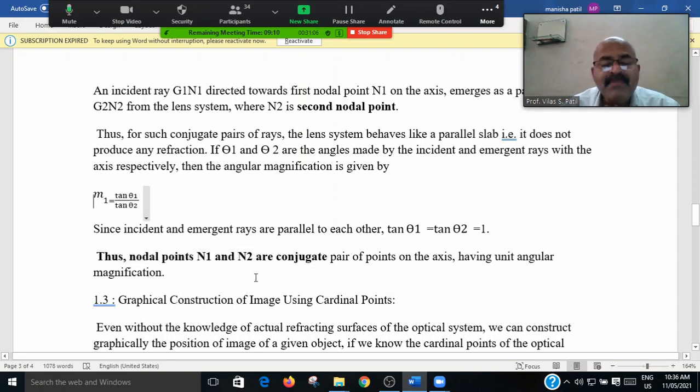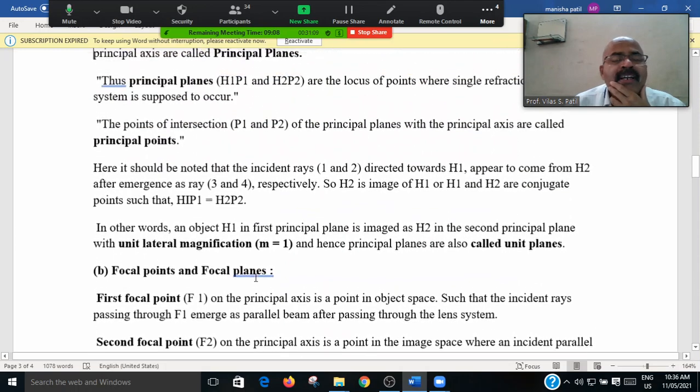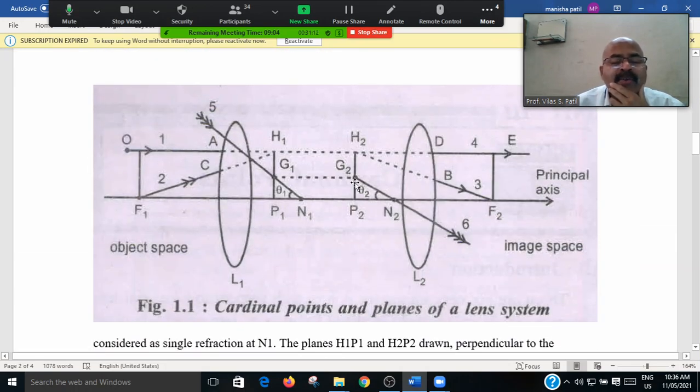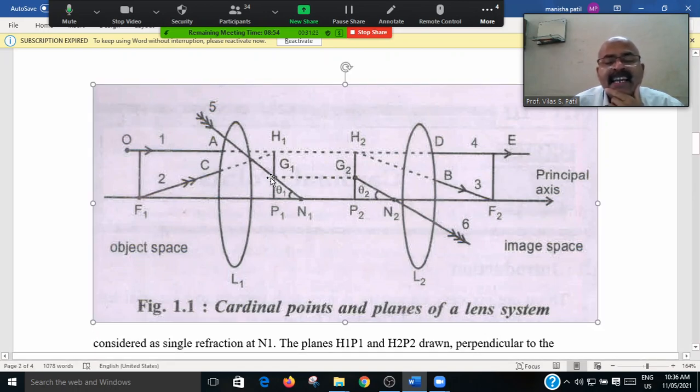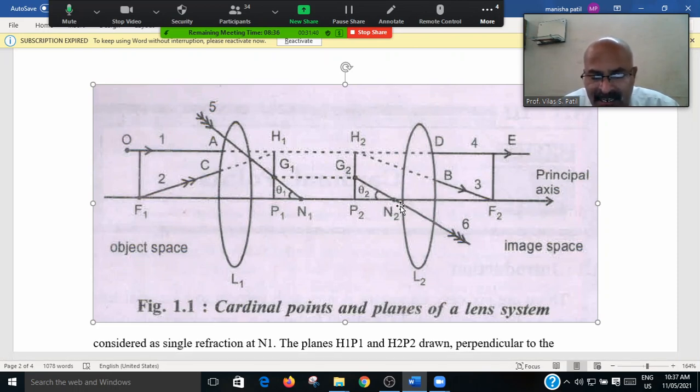Means from the diagram, N1 and N2, see here, this is the H1 P1, and this is the refraction angle, and the central point is G. Again this is H to G2, and this is the refraction angle at G2, and the angle here is theta1 and here is theta2, but the angles theta1 and theta2 are the same. Hence tan theta1 and tan theta2 are the same, and hence tan theta1 over tan theta2 becomes 1.